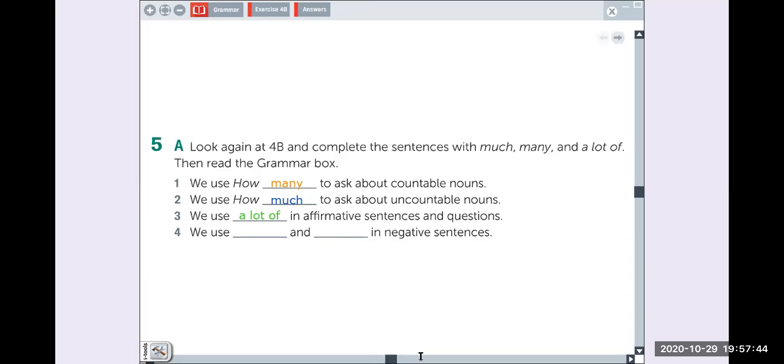Many and much. But in negative sentences, ¿cuál sería? Negative. Not many and not much, right? We use not many and not much. Right? Not many and not much. Okay, very good. Let's go to the grammar chart that we have here.